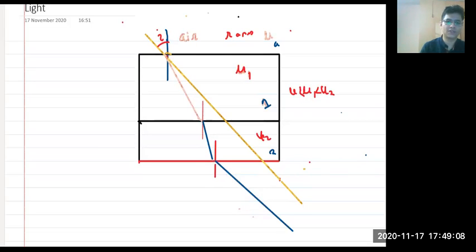Now, do you observe something? Yes, very good, Dhruv. These 2 lines will be parallel. Yes or no? How come? Can you prove? How many of you can prove that these 2 lines will be parallel? Tell me.